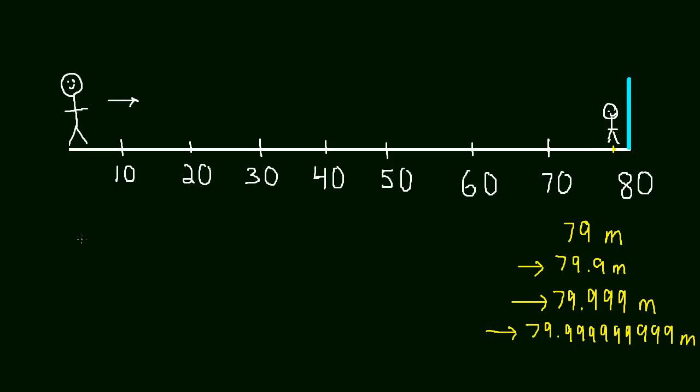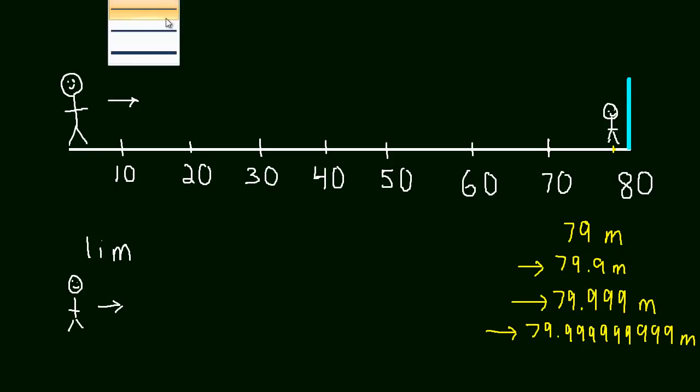So the way we write that is we say the limit, and we just abbreviate it LIM. The limit of this guy approaching the wall. So in other words, the limit as this guy gets closer to the wall, and then we have to decide what limit we're talking about.